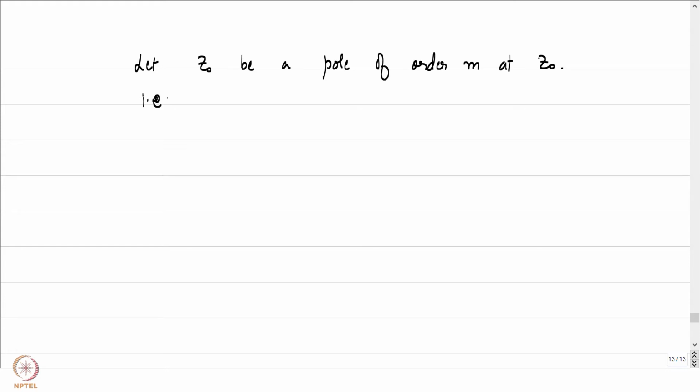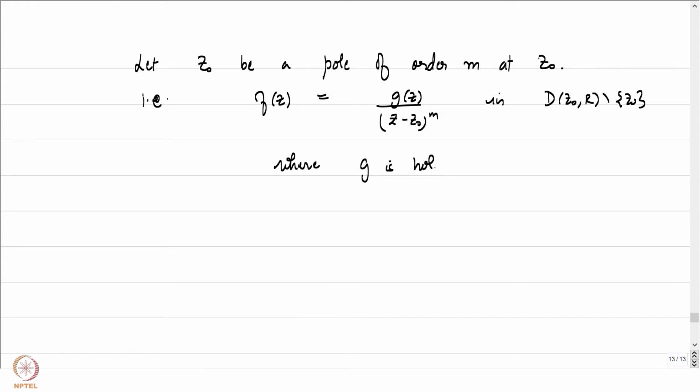That means that f(z) is equal to g(z) over (z minus z0) to the power m in D(z0, r) minus z0, where g is some holomorphic function there. g is holomorphic on D(z0, r), and we also ensured that g(z0) is not equal to 0.